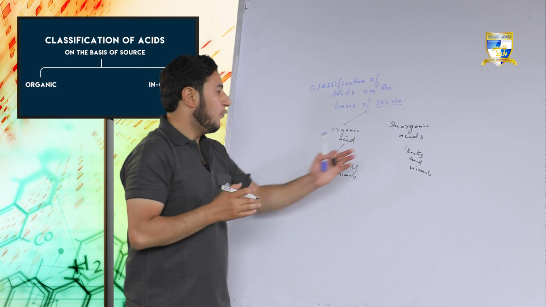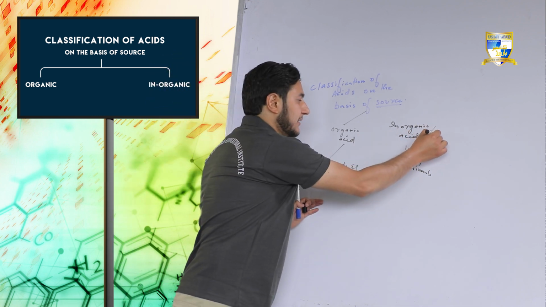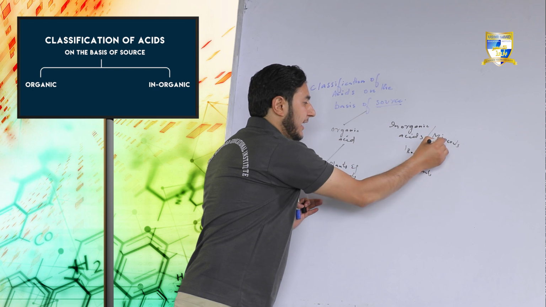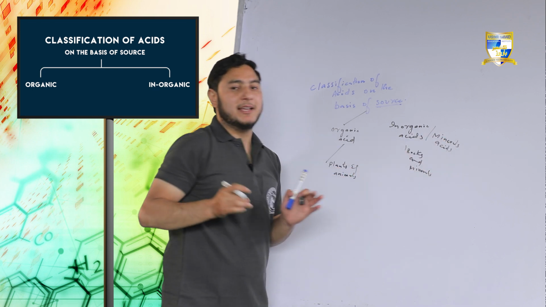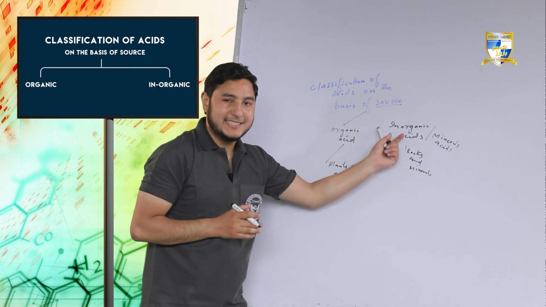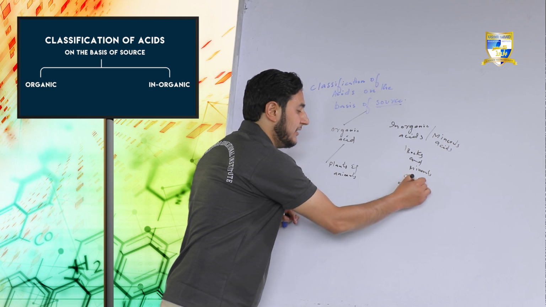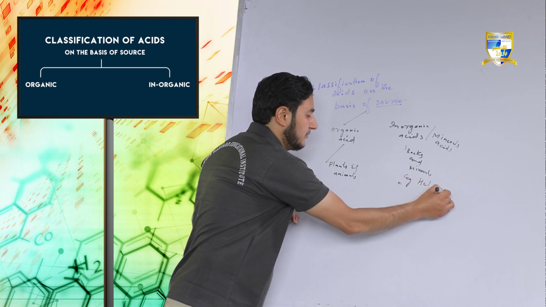Sometimes we call inorganic acids by the second name, mineral acids, because they are derived from minerals and we synthesize them in the laboratory. Examples: HCl, H2SO4.